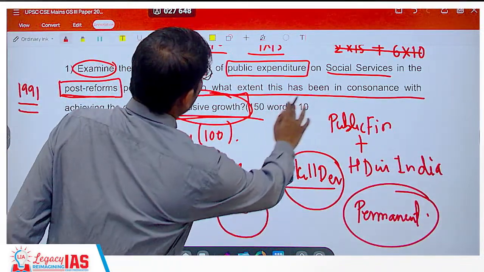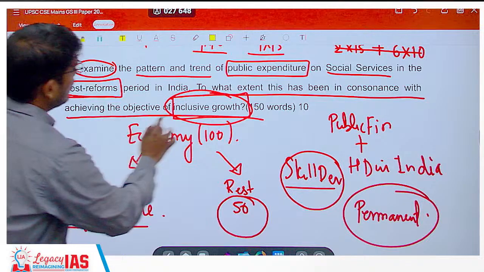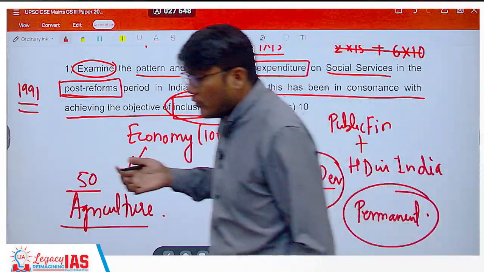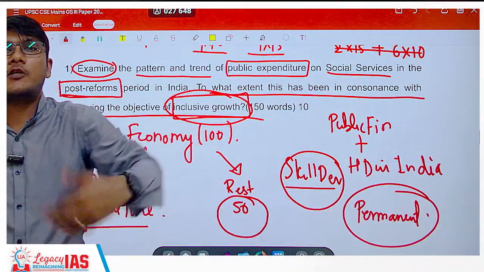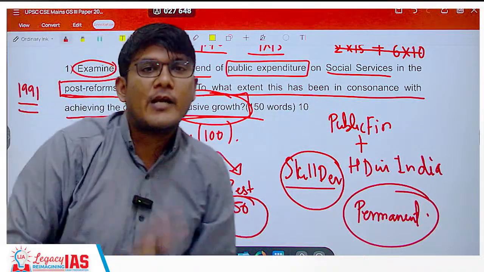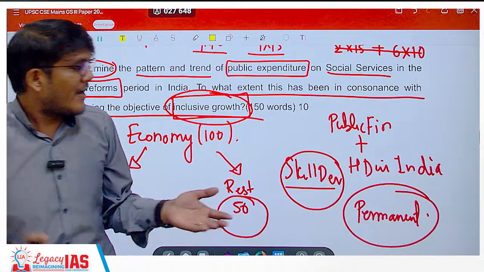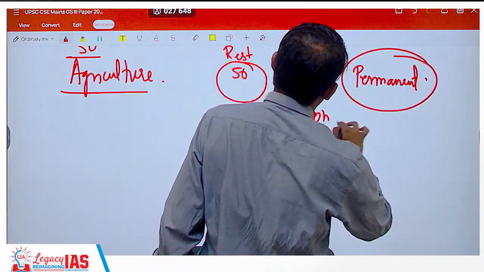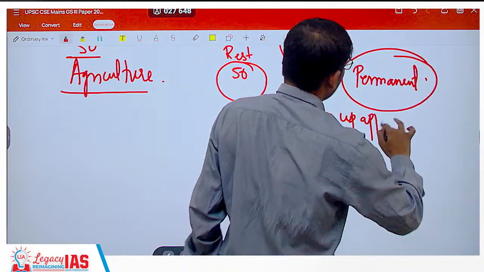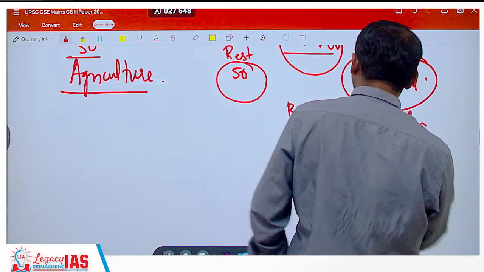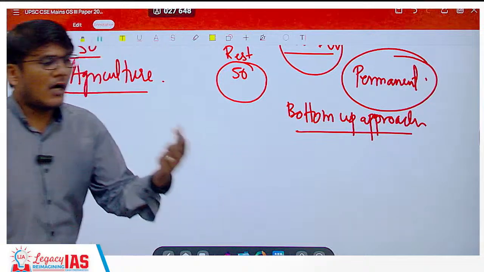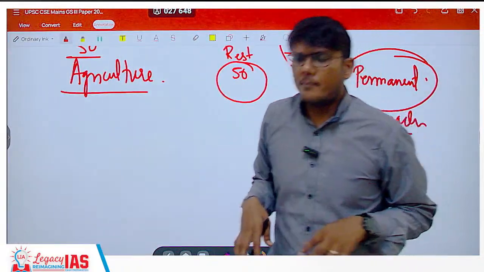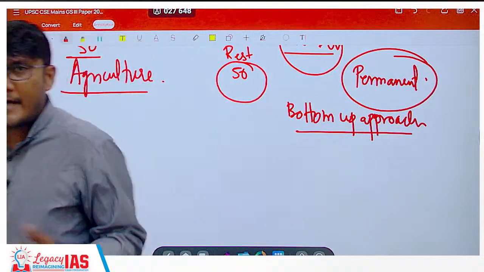Now coming to the second part. To what extent has this been in consonance with achieving the objective of inclusive growth? Inclusive growth means the last person standing in the queue should also be getting the benefit, and our schemes should be made in such a way that they have a bottom-up approach. That's how it will be inclusive. Inclusive means any socio-economically backward section of the society, because of caste, gender, anything.